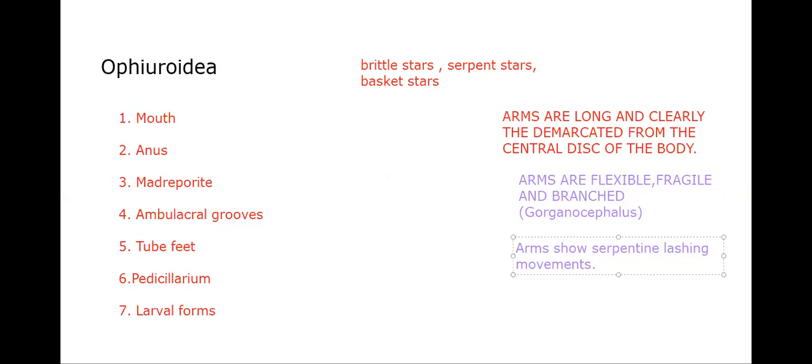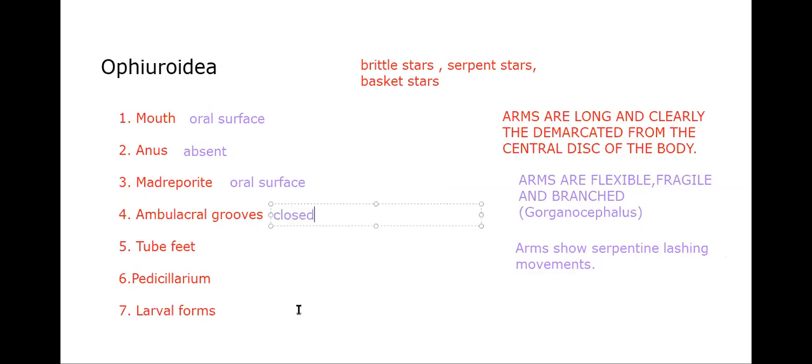Next, the remaining mouth and anus we have to discuss here. Mouth is on the oral surface. Anus is absent here. Madreporite is along the side of the mouth, that means on the oral surface. Ambulacral grooves: from here onwards, you have to say closed.